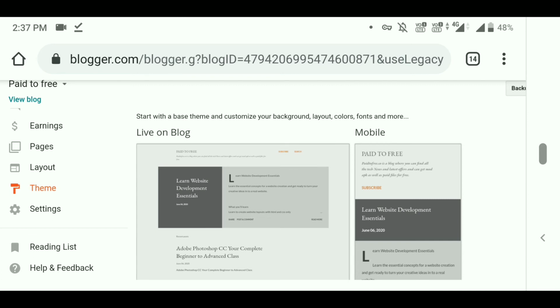So you need to write unique articles, friends. When you write unique articles, you are 100% sure that you will get Google AdSense approval, and your article will also be ranked. You need to write in an SEO friendly way, and maintain the blog, the themes, and another thing is the domain, friends.